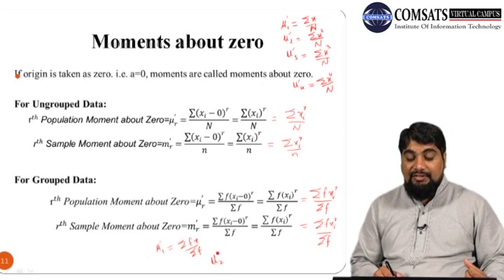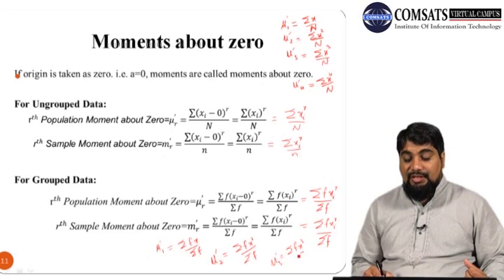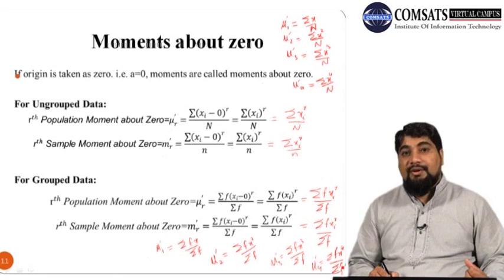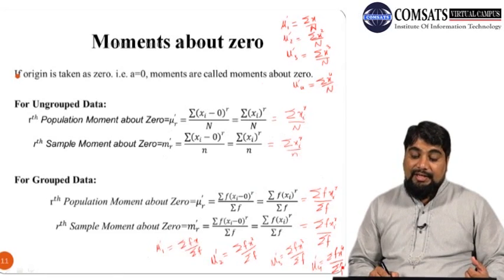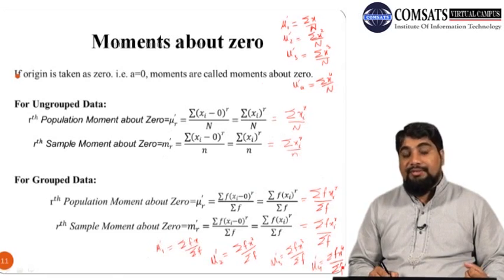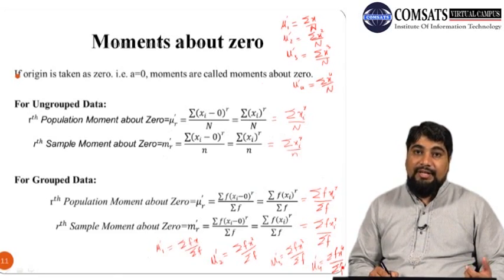And mu dash 2 is summation f into x square over summation f, mu dash 3 is summation f x cube over summation f, and mu dash 4 is summation f x raised to power 4 whole over summation f. So this is how we can find the first 4 moments about 0 for the ungrouped data as well as for the grouped data.